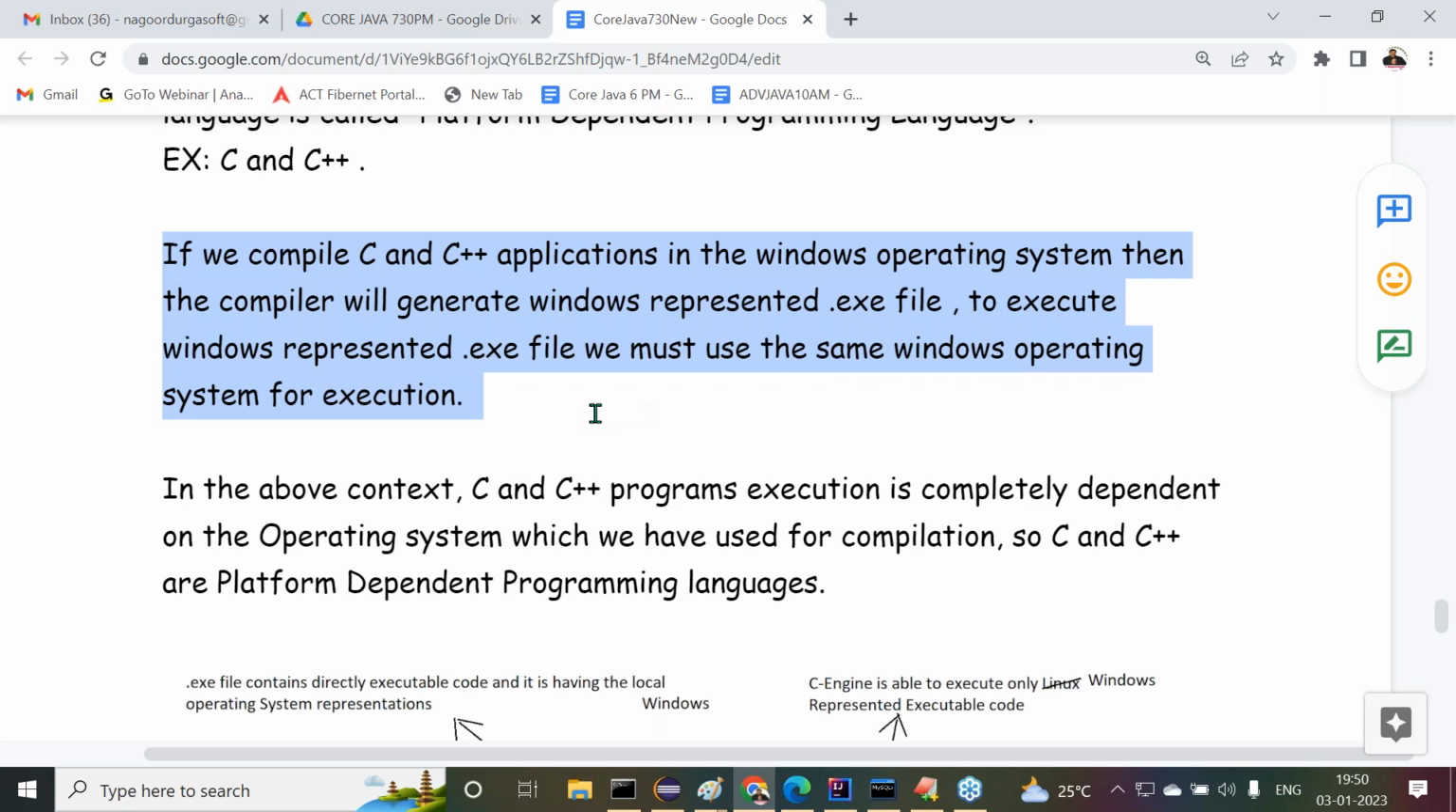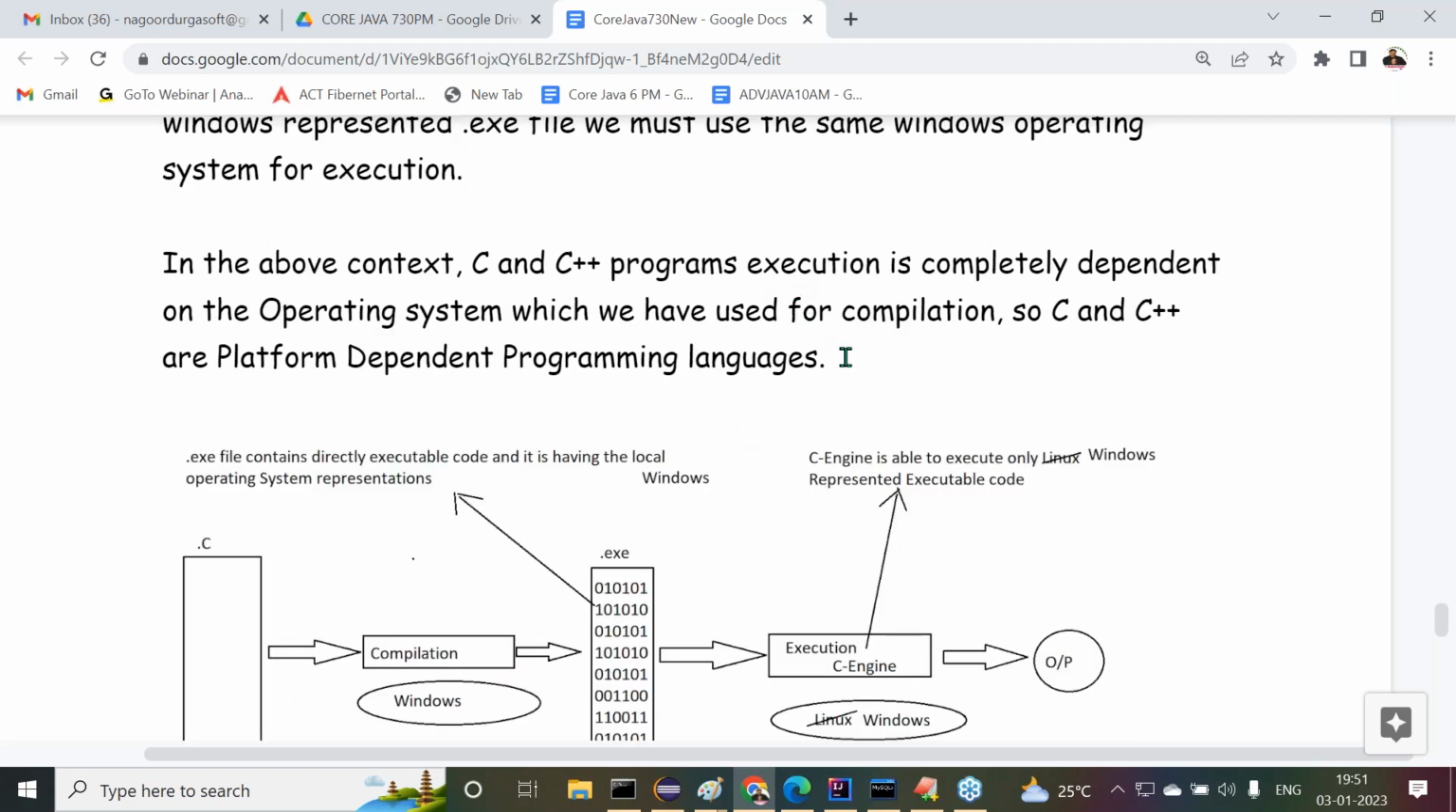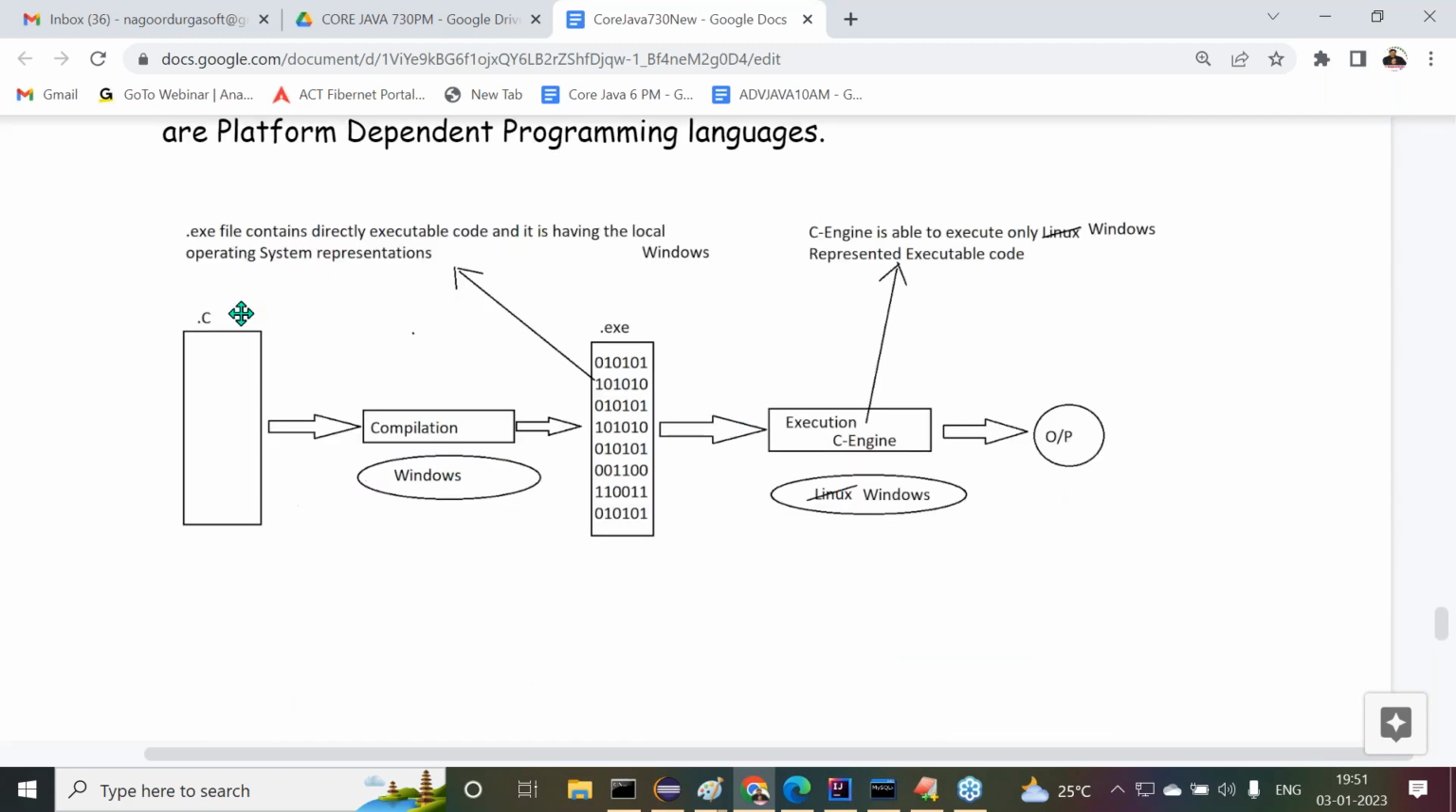This is very clear-cut information. Because of that, the execution of a C program depends on the operating system where we compiled our C program. That's why this is a platform dependent programming language. Let me give an example. A C program compiled on the Windows operating system gives us an .exe file. The .exe file contains directly executable code and has the local operating system representations. So this is Windows represented content.